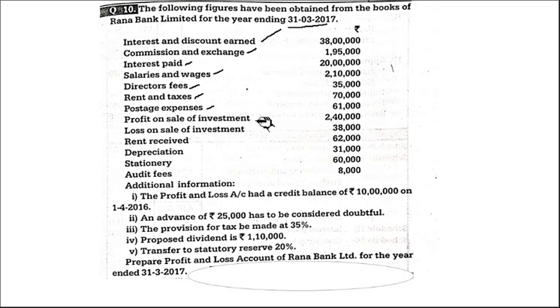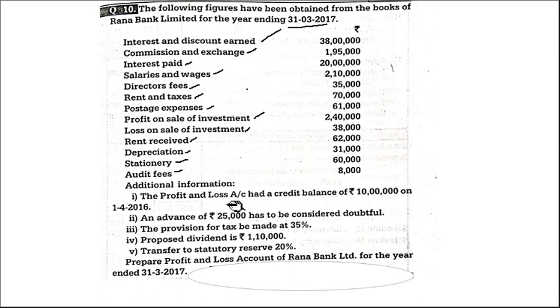Profit on sale of investment. This is income, other income 14. Loss, other income only, but we have to deduct it, 14. Rent received, other income 14. Depreciation, operating expenses 16. Stationery 16. Audit fees 16. Right? After that, they have given additional information.